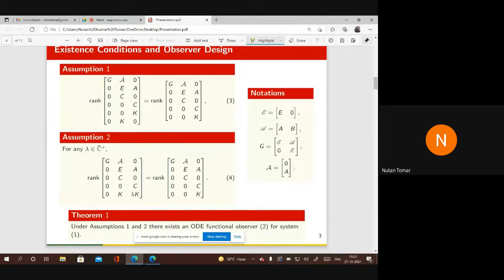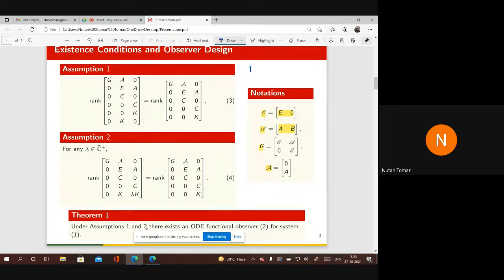These are slightly big matrices, so we have used these notations: this calligraphic E, calligraphic A, and this G, and this A in a different script. If we use these notations, these are system matrices, E. Our system was E x dot.